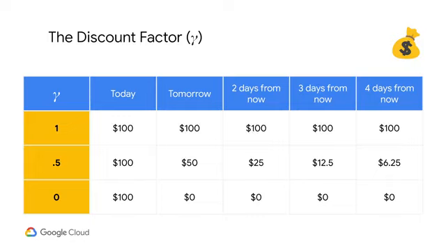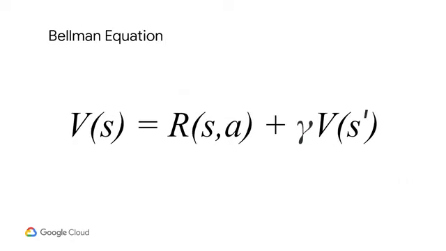So what discount should we give our gumdrop? It depends on what our goals are. Do we want to prioritize short-term gains over long-term successes? In practice, many people choose a discount of 0.9 to start, and then will adjust depending on their goals. Okay, so back to the Bellman equation. Even though this equation is simple, it's extremely powerful, and is still the basis for popular reinforcement learning algorithms today.